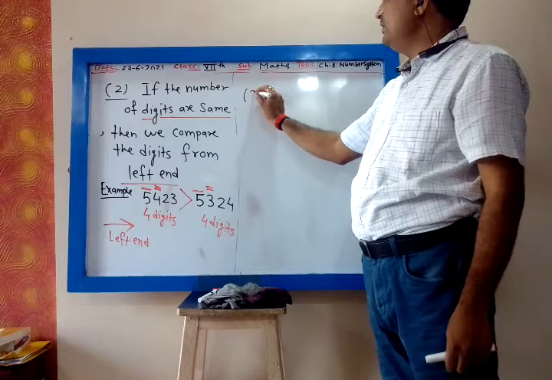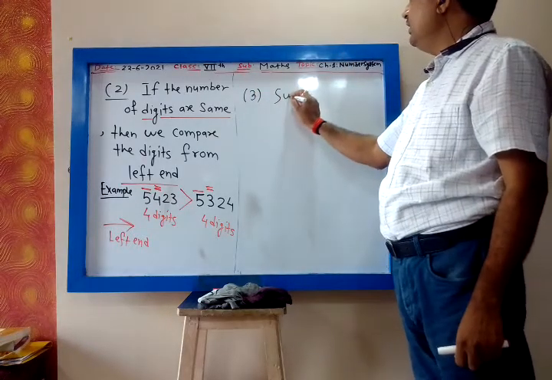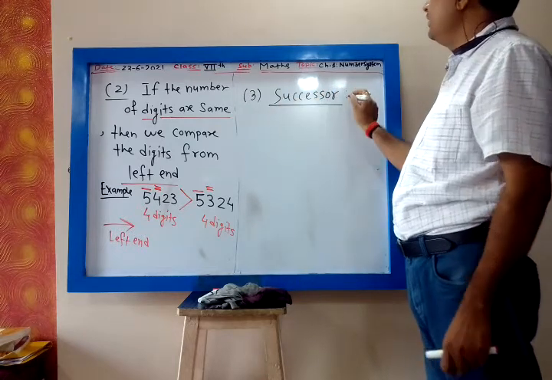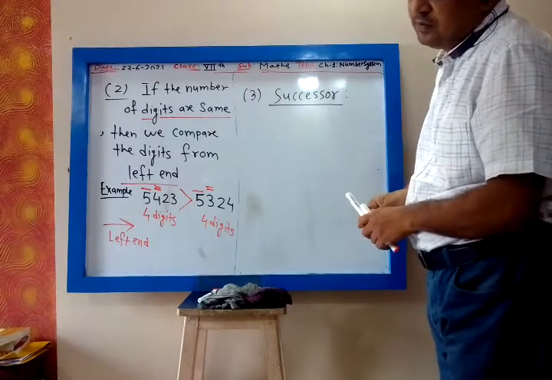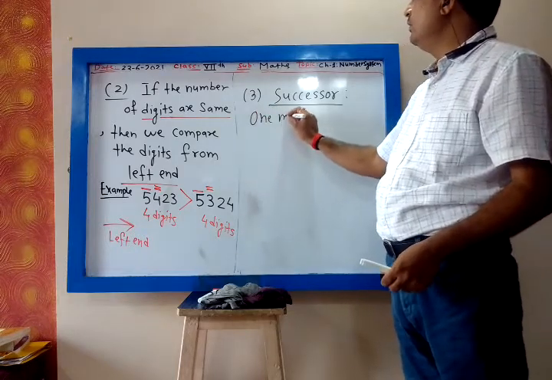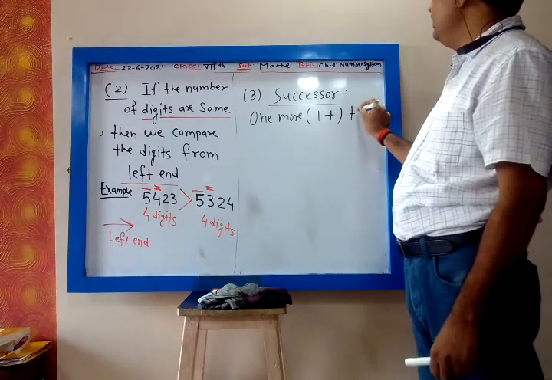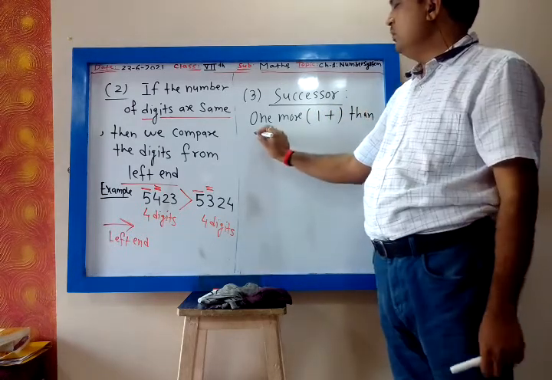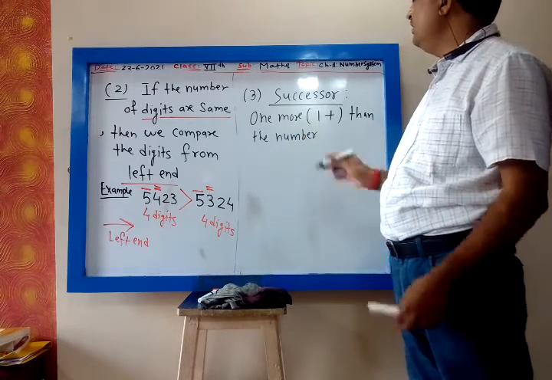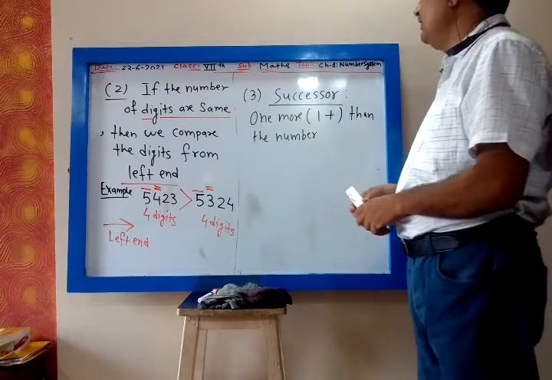Then third concept is successor. Successor is one more, means 1 plus. One more than the number is called successor.